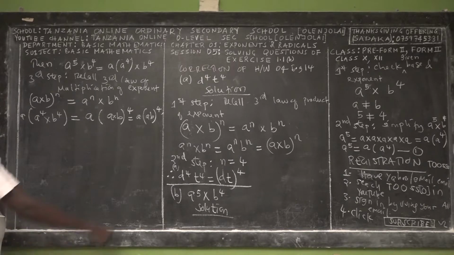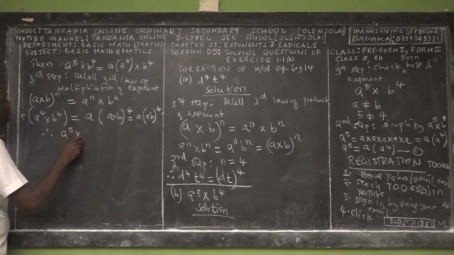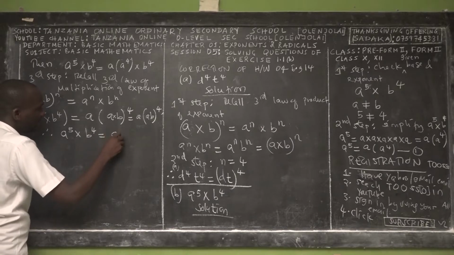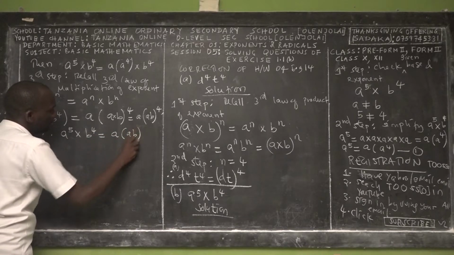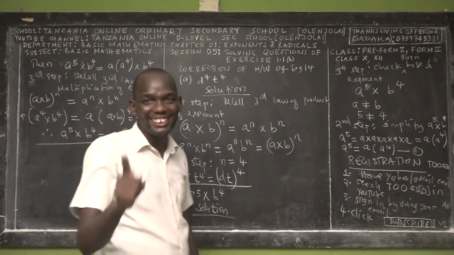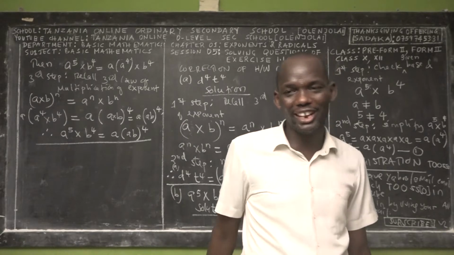Wonderful. I know many students missed it to get this one. But don't worry, learn from mistakes. So therefore, a power 5 times b power 4 is equal to a times (ab) power 4. So you had a very good homework.